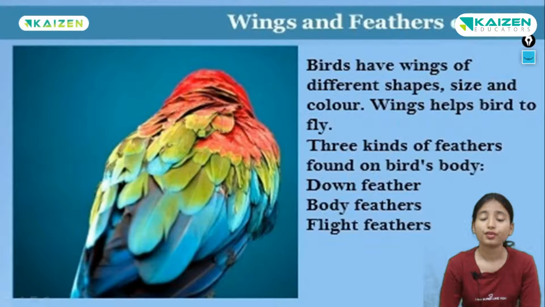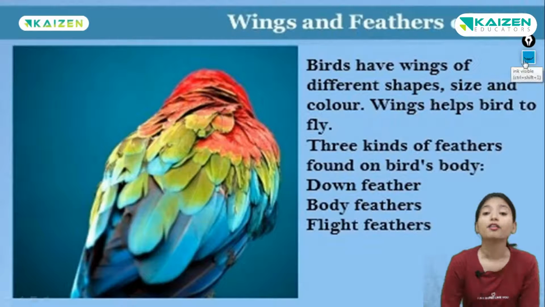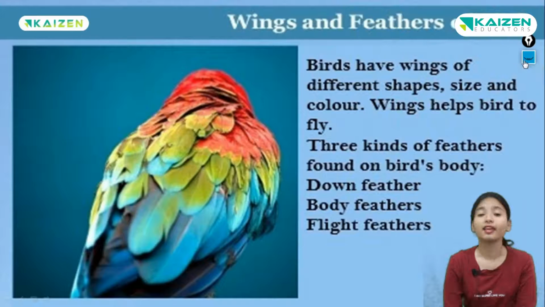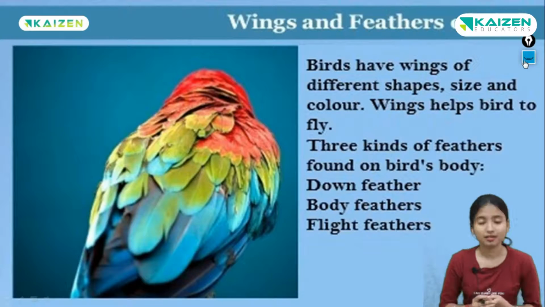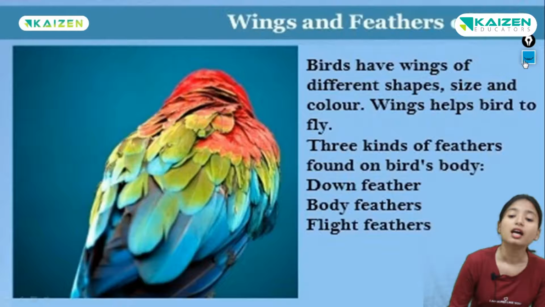Now children, we are going to see something about the wings and feathers of birds. You know that birds have wings and feathers, and with the help of that only they can fly. They have the capability to fly. Birds have different types of feathers, and they also have different shapes, sizes and colors of feathers, and the wings only help them to fly.